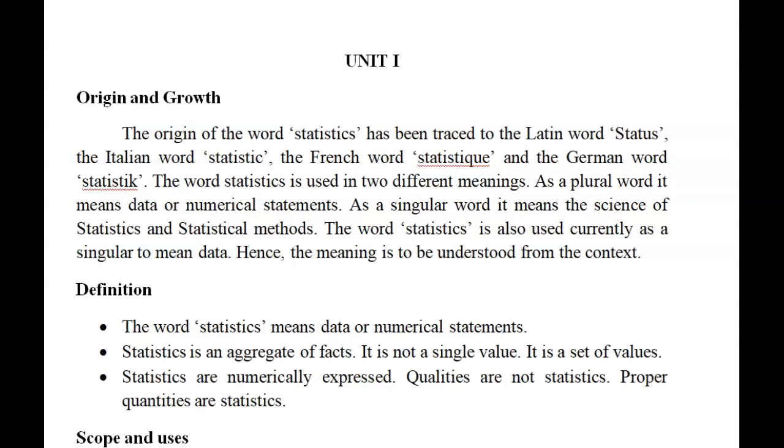Okay. So from where it is originated, the word statistics originated from the Latin word status, or the Italian word statista, or the French word statistique, and the German word Statistik. So it has two different meanings. In plural, it means data or numerical statements. Here we are not considering a single data. We are considering a set of values or group of values, we can say. And in singular, it means the science of statistics and statistical methods. And statistics currently represents a singular to mean data.